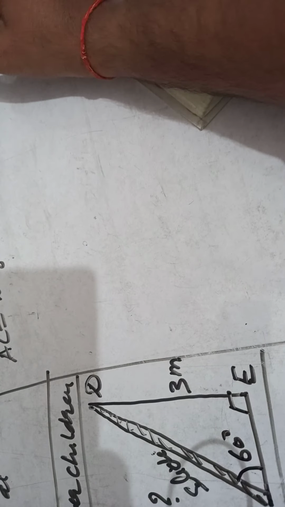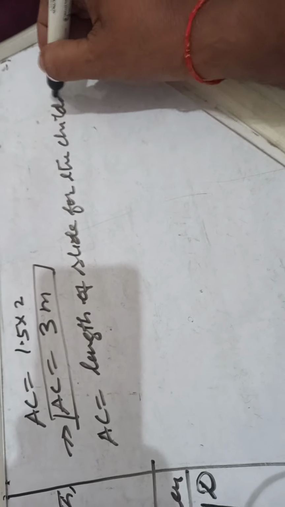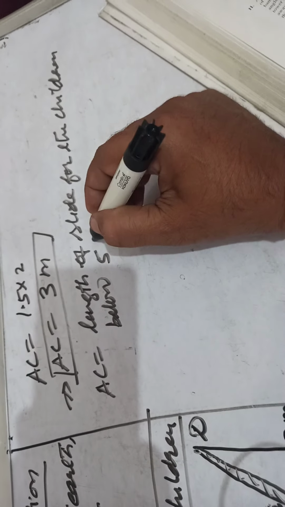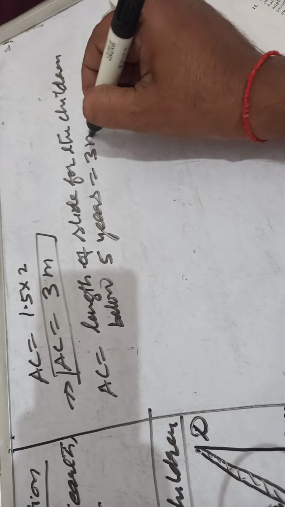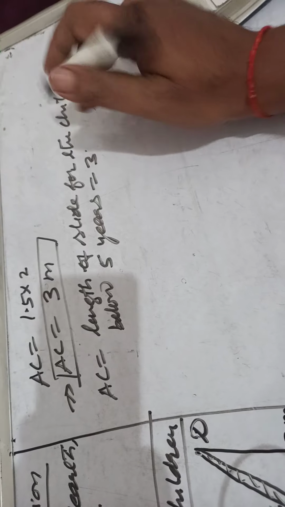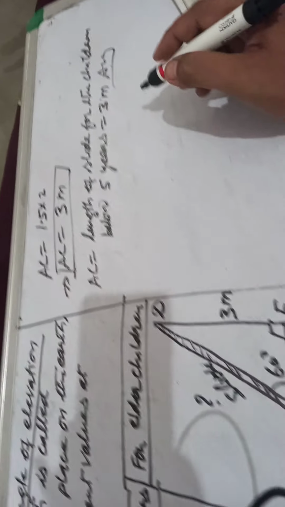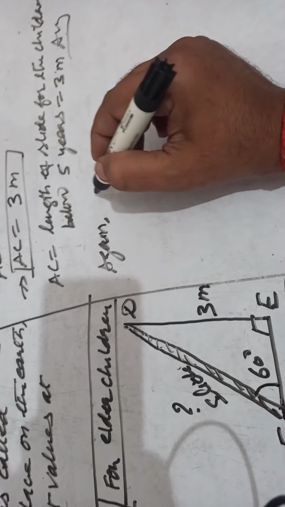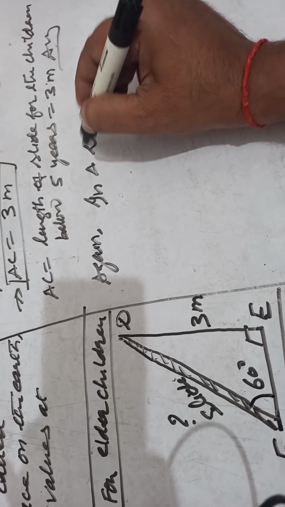Length of slide for the children below 5 years equal to 3 meter, and that is your answer. That is your first answer, children. Okay, now again for the little children, again in triangle DEF,